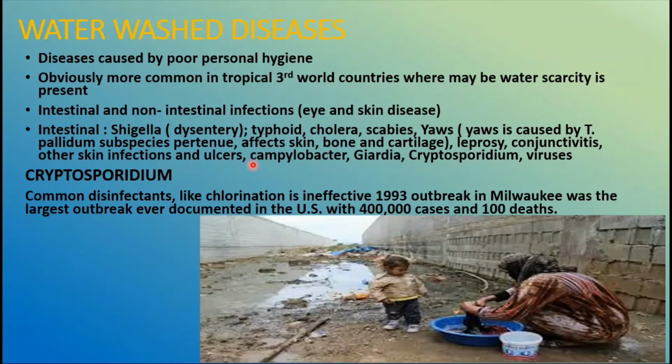Conjunctivitis and other skin infections and ulcers, Campylobacter, Giardia, Cryptosporidium and viruses may be transmitted through this mode of transmission. One example is Cryptosporidium, where common disinfectants like chlorination are ineffective. The 1993 outbreak in Milwaukee was the largest outbreak ever documented in the US, with 400,000 cases and 100 deaths. Those were all because of Cryptosporidium. And trachoma is also another example of this kind of water-washed disease.